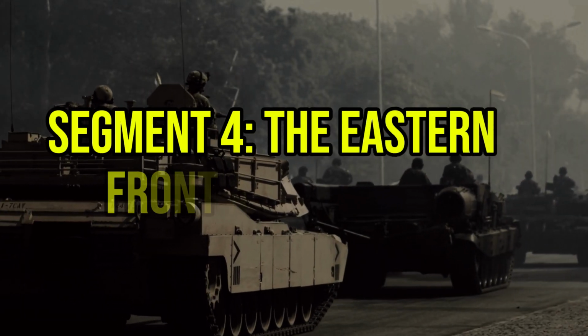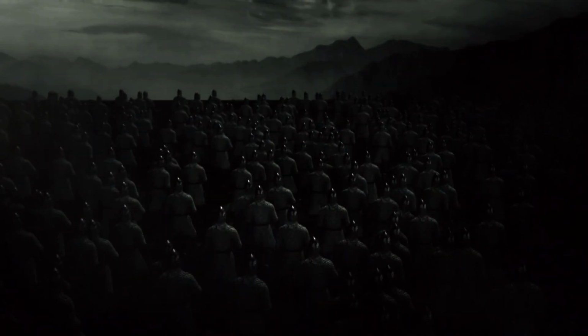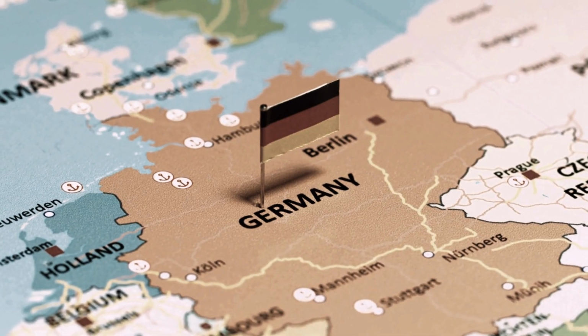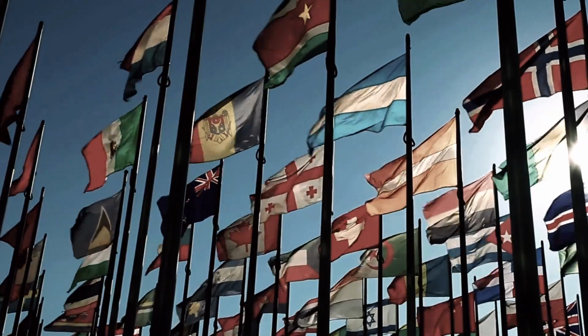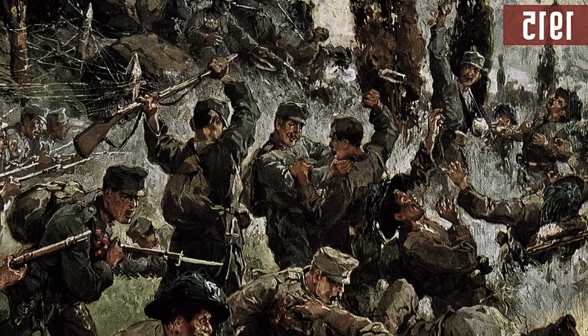Segment 4. The Eastern Front and beyond. On the Eastern Front, fighting between Germany, Austria-Hungary, and Russia was more fluid, but just as devastating. Russia suffered heavy losses, contributing to internal unrest and eventually the Russian Revolution in 1917.